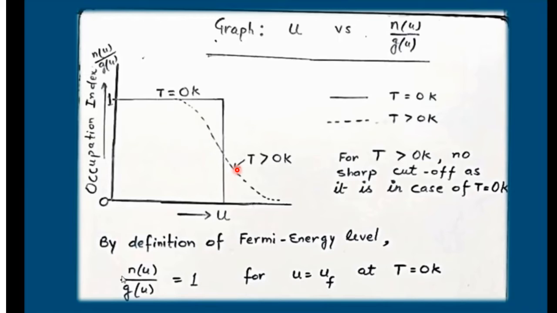That means for temperature greater than 0 Kelvin, there is no sharp cut off as in the case of temperature T equal to 0 Kelvin. So the occupation index goes on decreasing with increasing energy. Above the Fermi energy level, the number of particles are not lying over there. So by the definition of Fermi energy level, occupation index is 1 and the energy for that level is UF, and this whole process is at the temperature of T equal to 0 Kelvin.